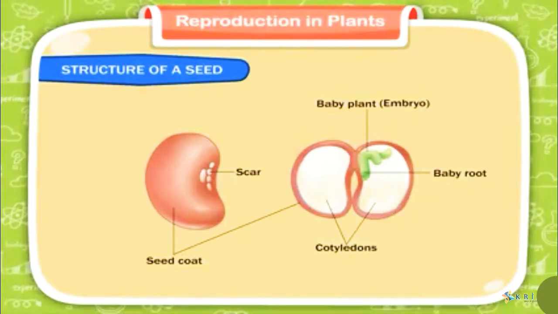Inside the seed coat, a seed has seed leaves. These leaves are known as cotyledons. These leaves cover the baby plant between them. The baby plant inside the leaves is known as the embryo. The leaves of the seed have food stored in them, and the baby plant uses this food to grow until it has leaves and can make its own food.